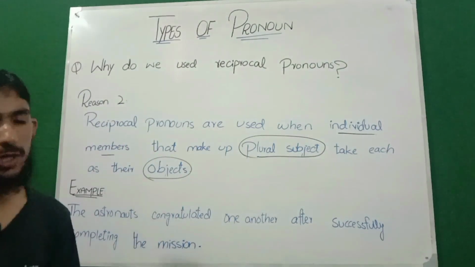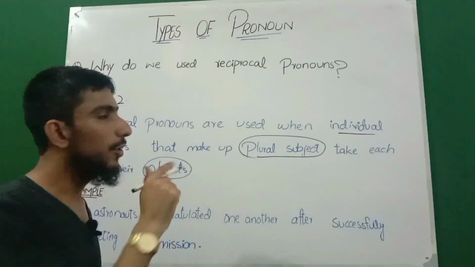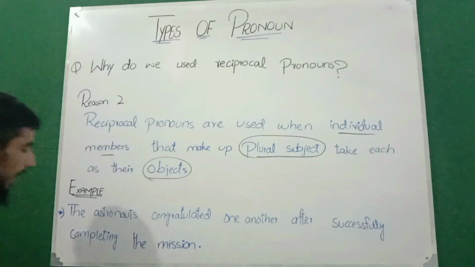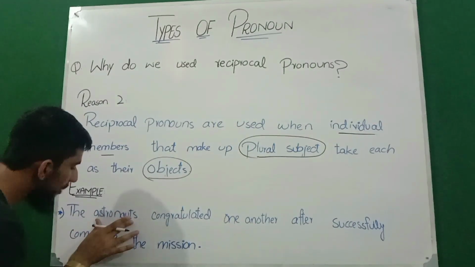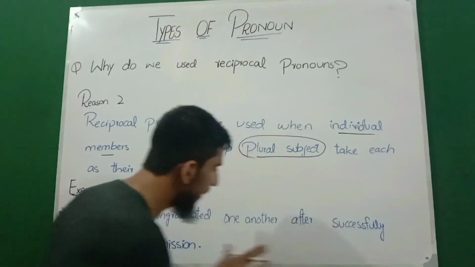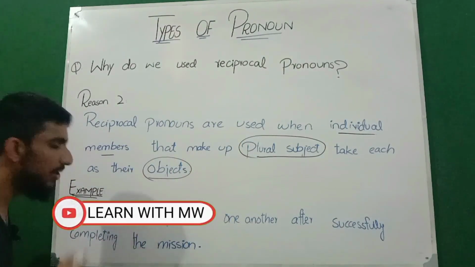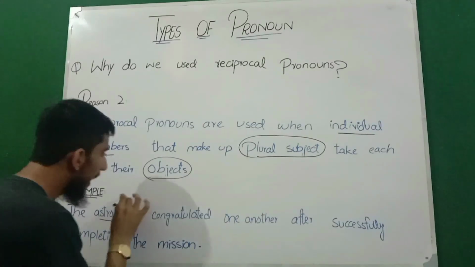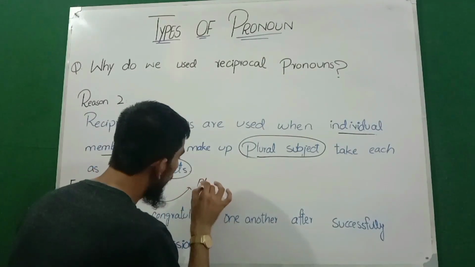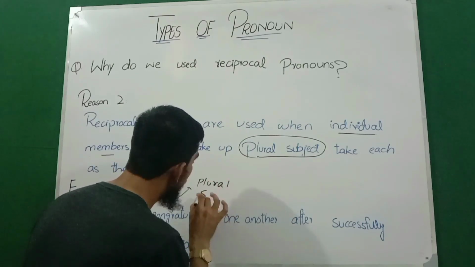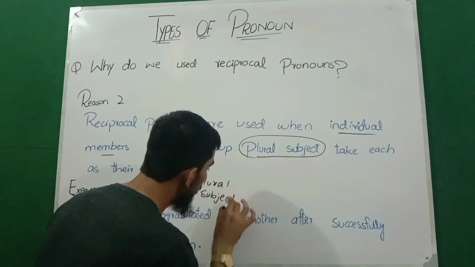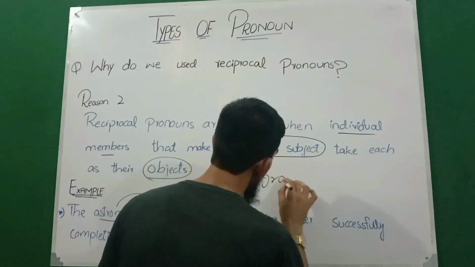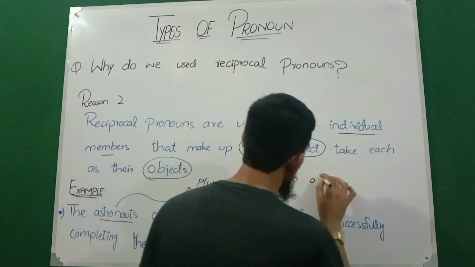Look at the example, through example you will learn easily. The astronauts congratulated one another after successfully completing the mission. In this example, astronauts is a subject, and also a plural subject. Why is it a plural subject? Because astronauts here is a group of people, a group of members. A lot of astronauts are there in this group.